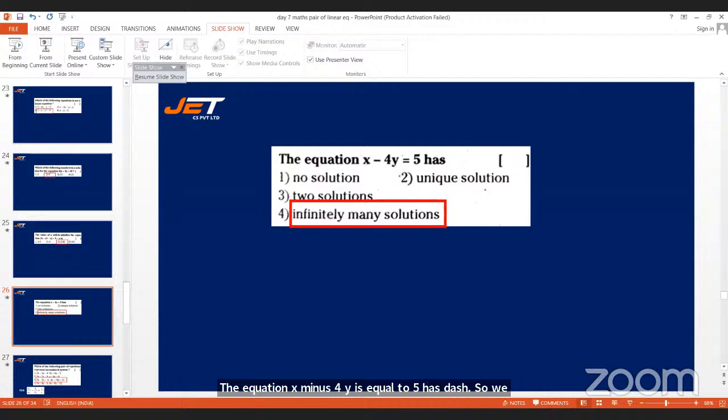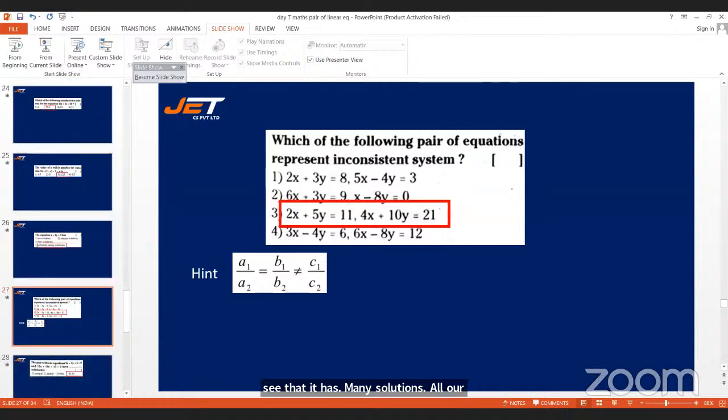How? You just have to use this formula, that is a1 by a2 is equal to b1 by b2. And with this, you can see that there will not be any proper value. So by this, you can see that it has many solutions. All right, students. Yes, see the next question.